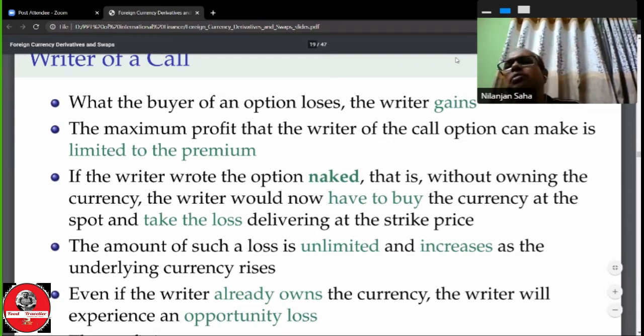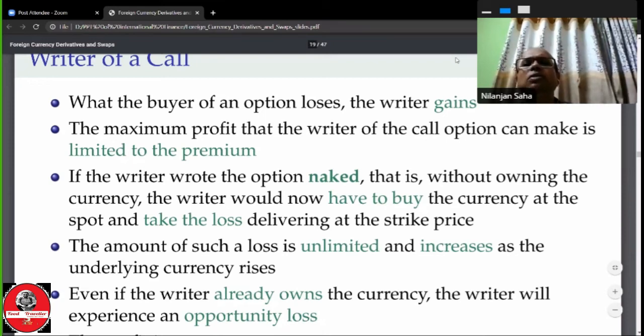For example, the writer doesn't have any inventory to supply. In this case, what will the writer do? The writer will buy the currency at a high price from the market and deliver it to the holder at the strike price. Then a loss will be incurred.